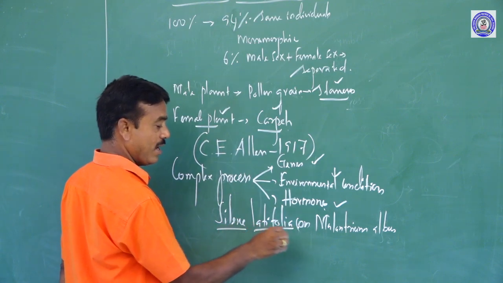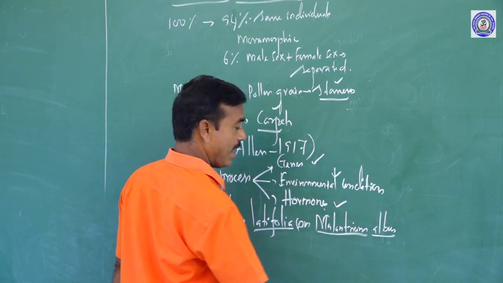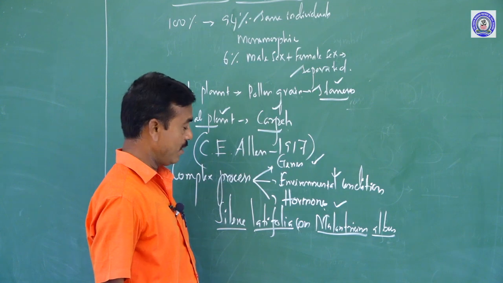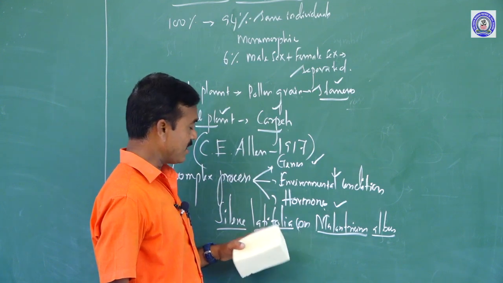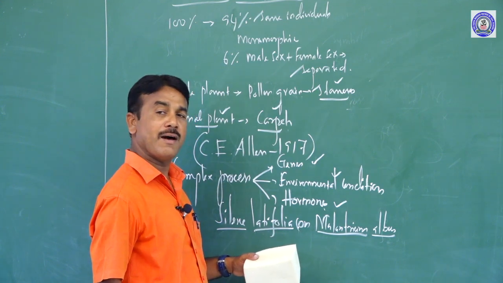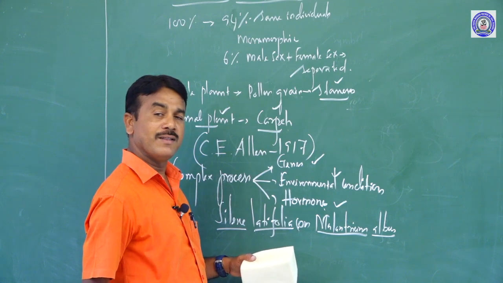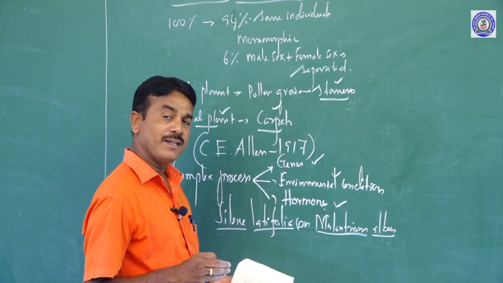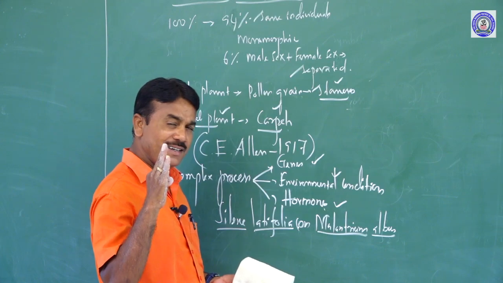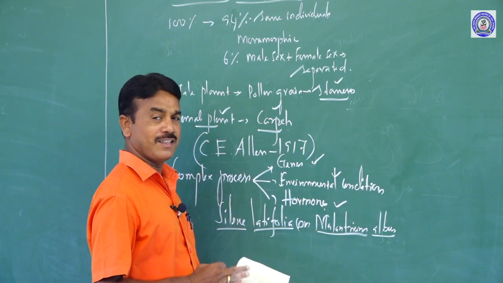Silene latifolia, or Melandrium album, has its sex controlled by three distinct sexual regions.